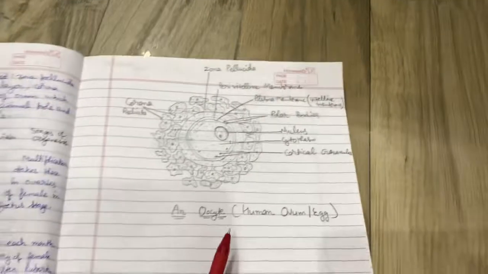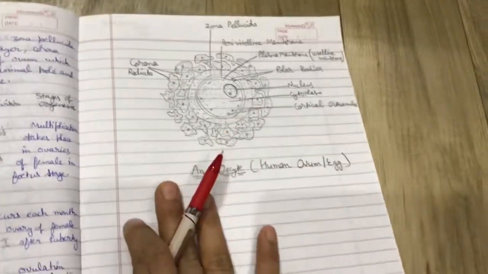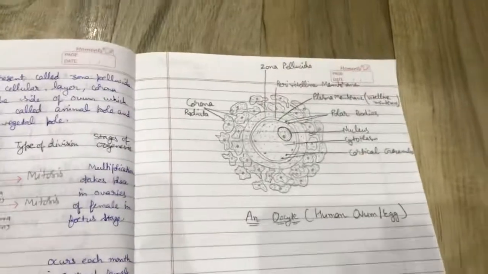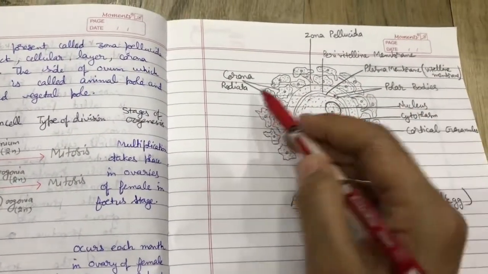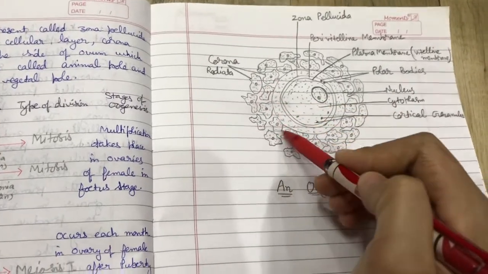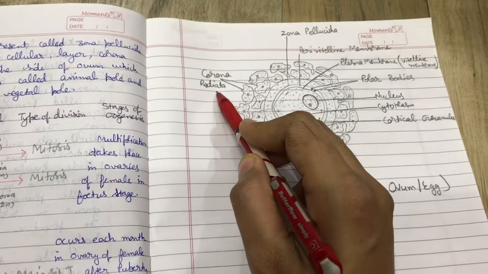Then next is the structure of the ovum. In the ovum, the outermost layer is cellular, meaning a number of cells are clearly visible. That is known as the corona radiata.